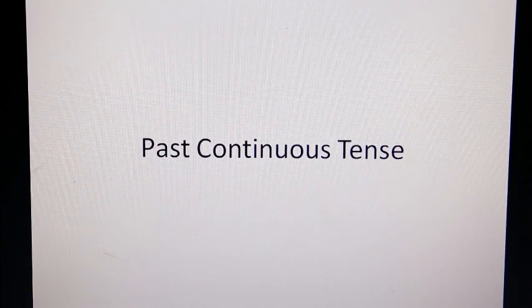Right, good morning, grade 8. It is a new week. We're going to look at the past continuous tense. So let's get started.